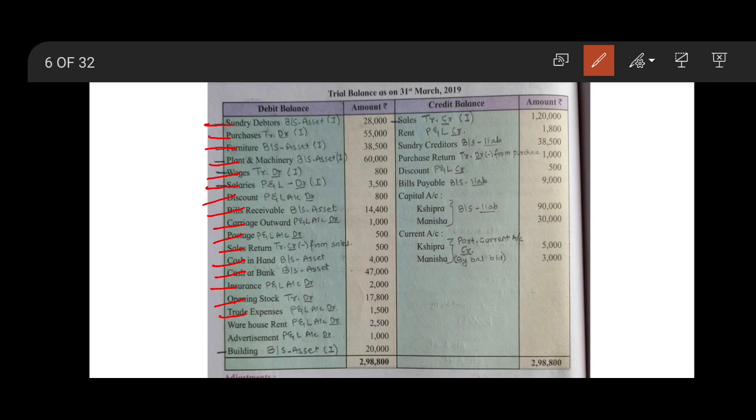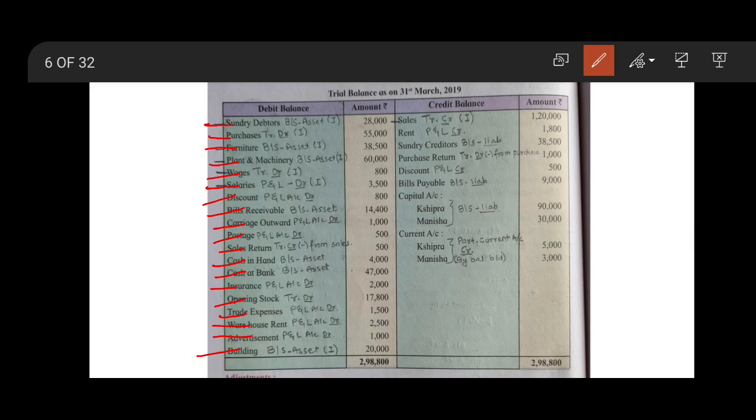Trade expenses: it is written to the debit of the profit and loss account. Trade expenses or general expenses form part of office and administration expenses that are incurred for making and implementing the plans for efficient running of the business and maintenance of the office. Therefore, it is transferred to the profit and loss account debit side. Warehouse rent: profit and loss debit. Advertisement: profit and loss debit. Building carries adjustment, so balance sheet asset side, inner column.